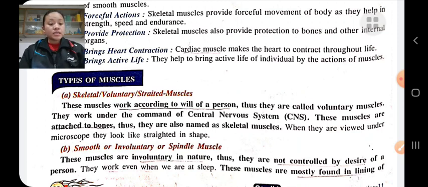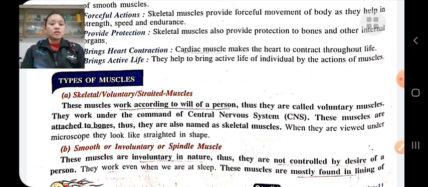Cardiac muscles. Cardiac muscle is involuntary in nature, but it is different from other involuntary muscles. They are found only in the heart, and their structure is like chain-shaped rectangular muscles that provide continuous contractions along with passive rest. They work on the command of the autonomic nervous system. These are the three types of muscles: skeletal muscles, smooth muscles, and cardiac muscles.